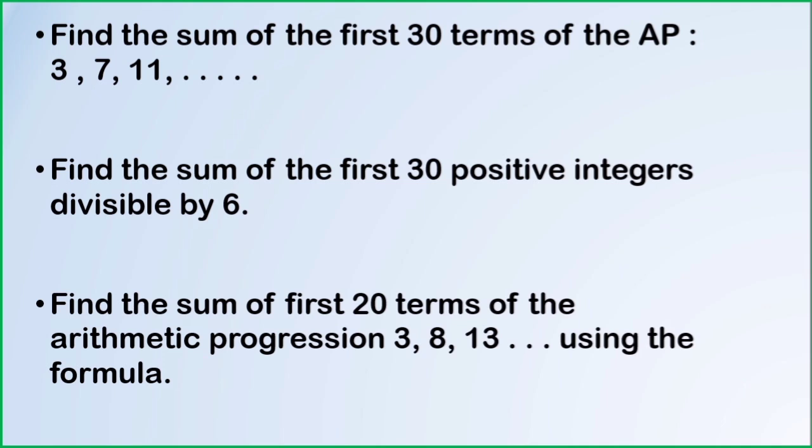Then find the sum of the first 30 positive integers which are divisible by 6, which is nothing but multiples of 6. The AP is multiples of 6, that is 6, 12, 18, and so on. a equals 6, d equals 6, n equals 30. Substitute in the Sn formula, you will get the sum of 30 terms. A similar question: find the sum of the first 20 terms of the AP 3, 8, 13 using the formula. The formula is Sn equals n by 2 into 2a plus n minus 1 into d.